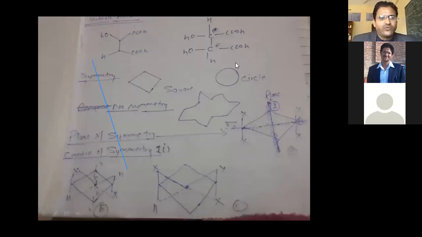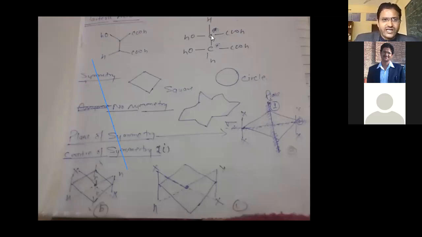This is the compound where the problem first came to scientists. Tartaric acid is a compound with not one but two chiral carbons. You can see here tartaric acid: COOH, COOH, OH on the right-hand side, OH on the left-hand side, H, H, right?